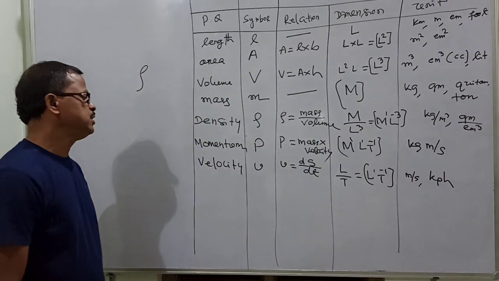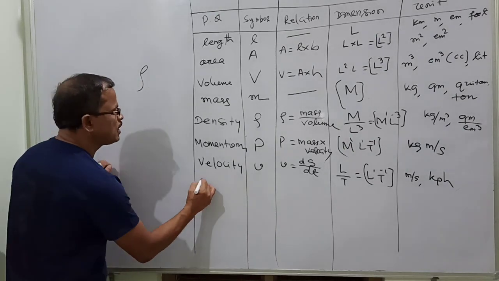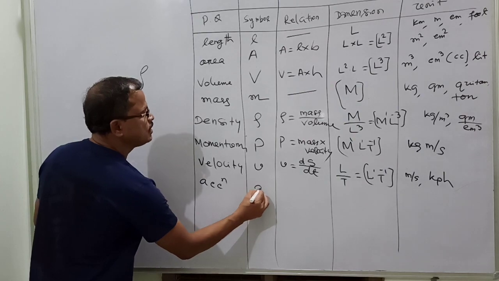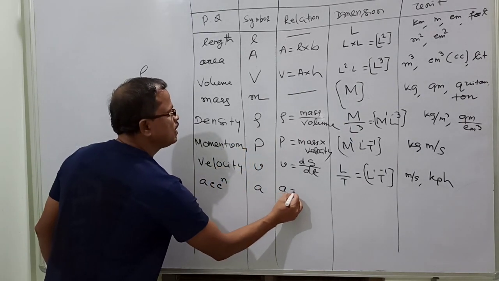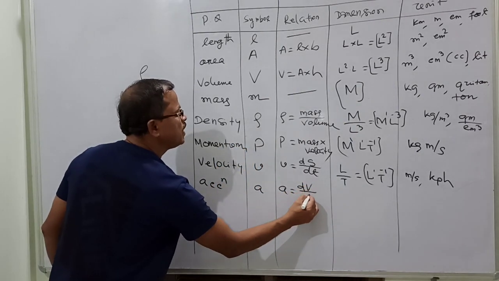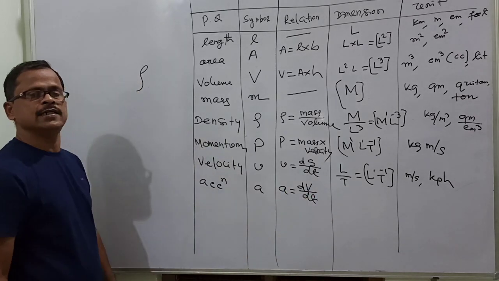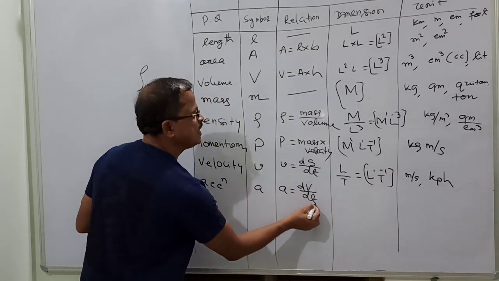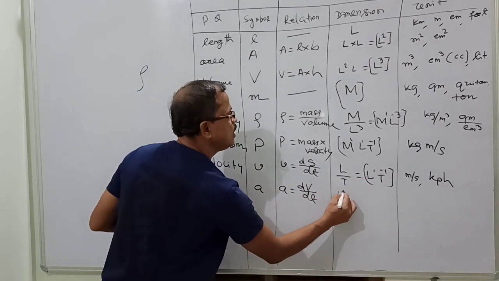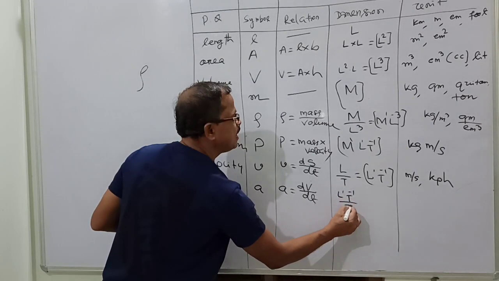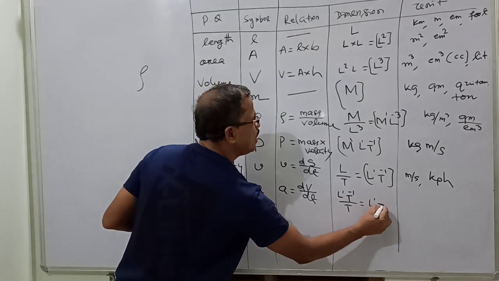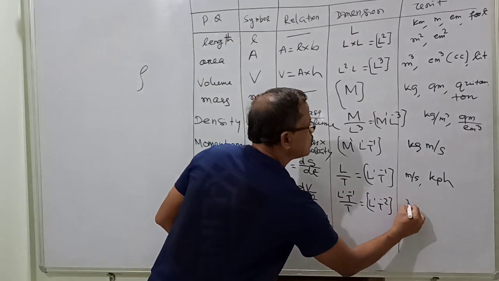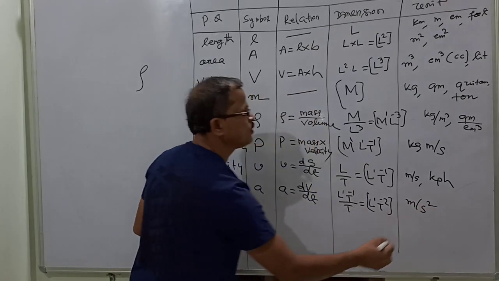Then similarly we can go for acceleration. Acceleration is A, defined as velocity change with respect to time, dv by dt. Velocity dimension L1 t minus 1 divided by t, so the dimension is L1 t minus 2. This is the dimension of acceleration, with unit meter per second square.